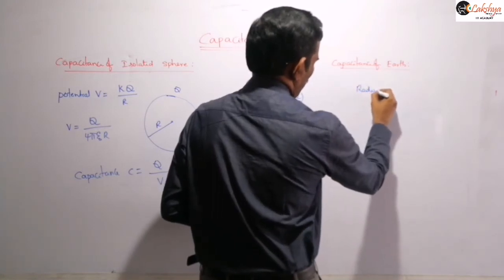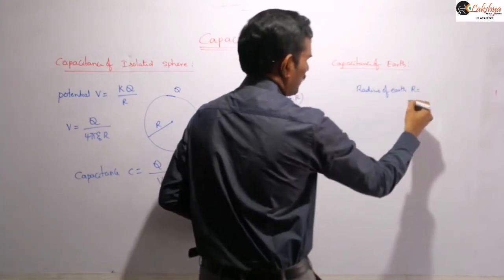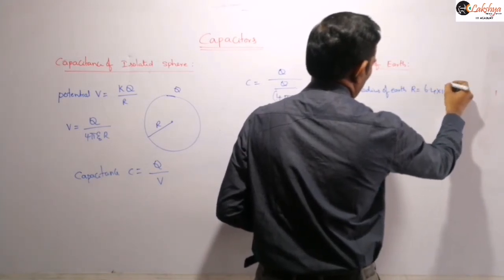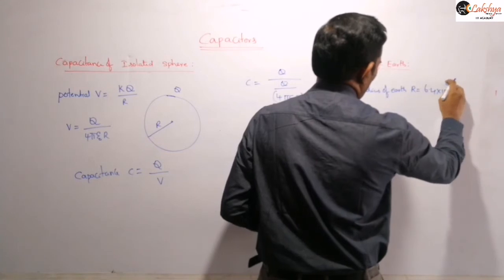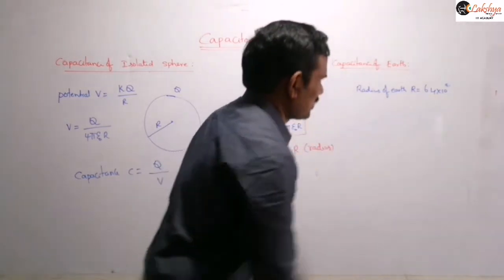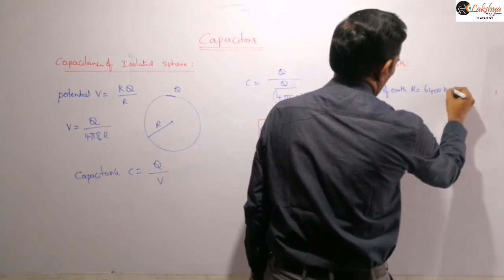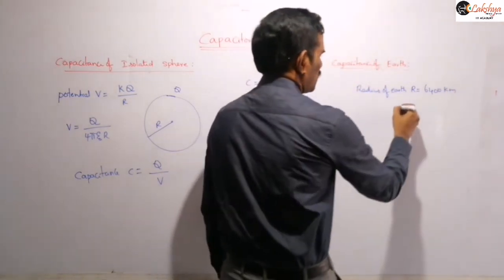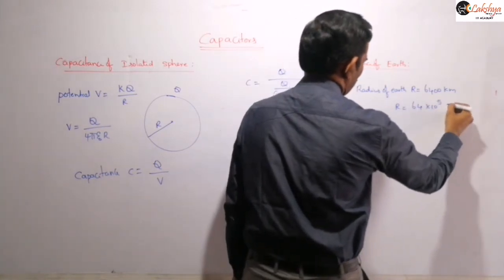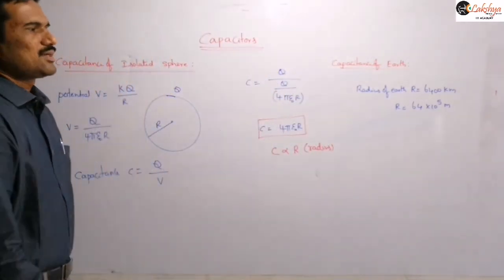We know the radius of earth, we can take it as 6.4 into 10 power 3 kilometers, that is 6,400 kilometers, which generally we know. After that I will express in powers: 6,400 kilometers, or you can write this as 64 into 10 power 5 meters, or 6.4 into 10 power 6. So that is the radius of the earth.